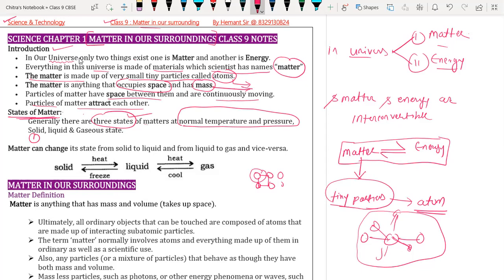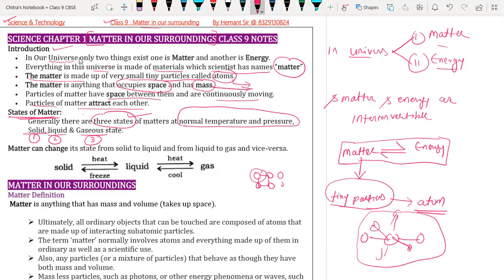Number one is solid state, number two is liquid state, and number three is gaseous state. So these are the basic states of matter. What are they? Solid, liquid, and gas. We will discuss solid, liquid, and gas one by one in detail.